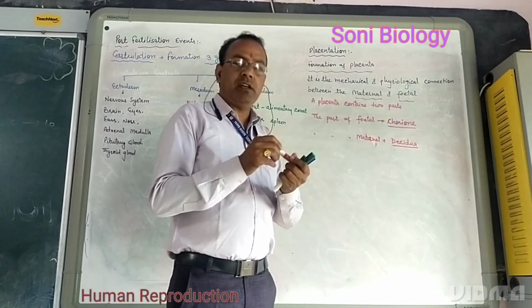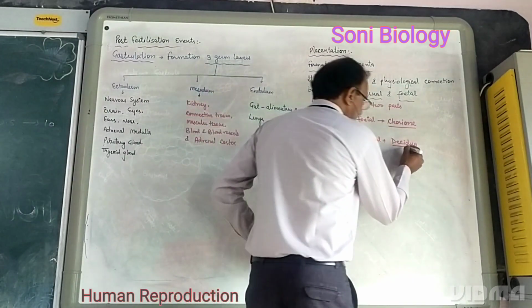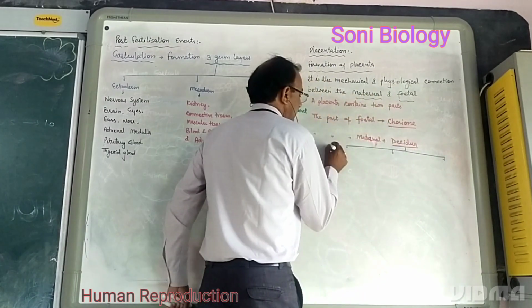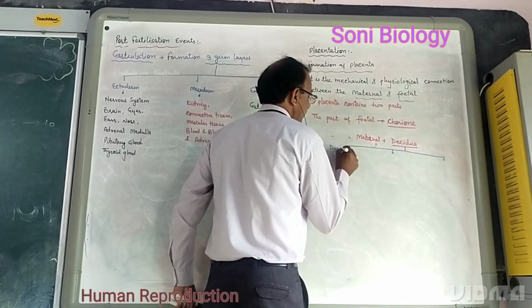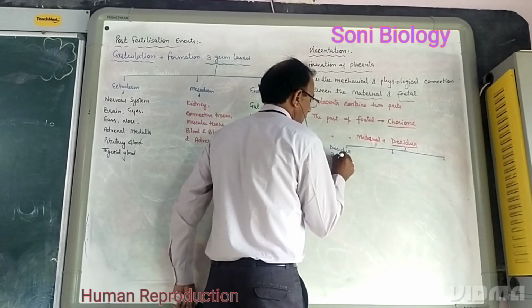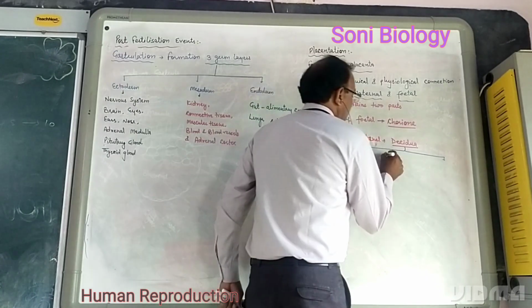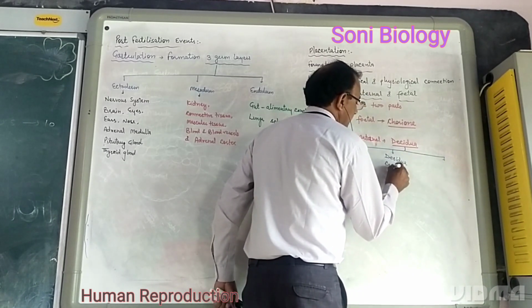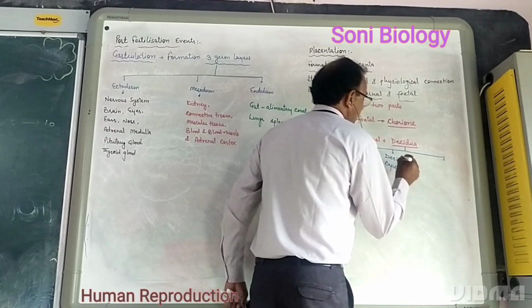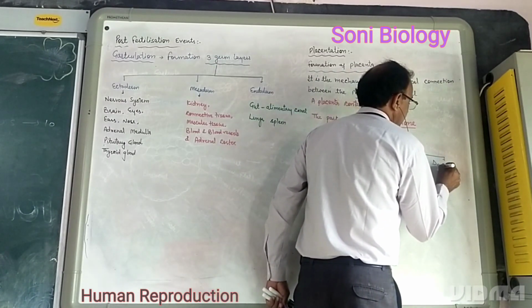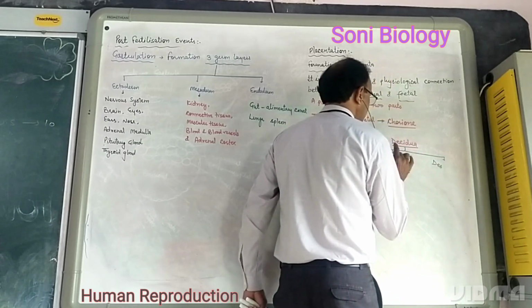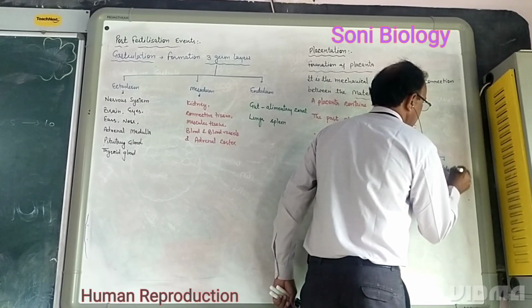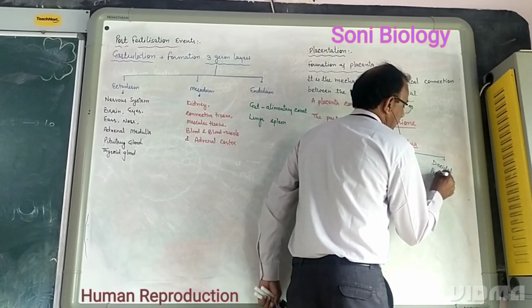This decidua consists of three regions. Decidua is of three types. Which ones? Decidua basalis, decidua capsularis, and decidua parietalis.